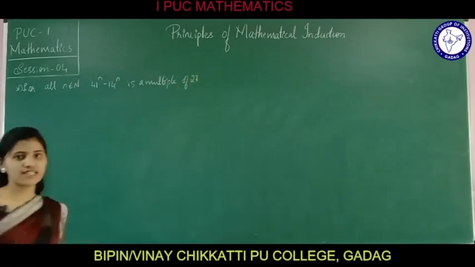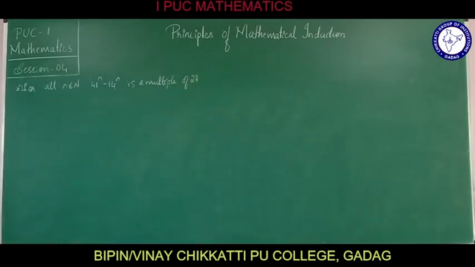We need to prove that it is going to be a multiple of 27. To prove it, what we are going to do?